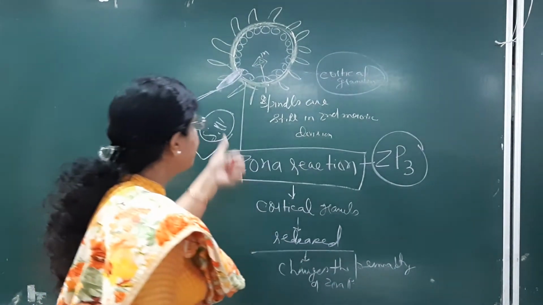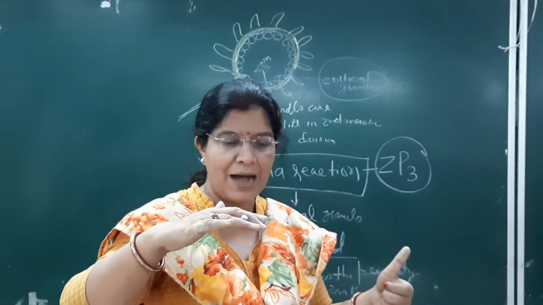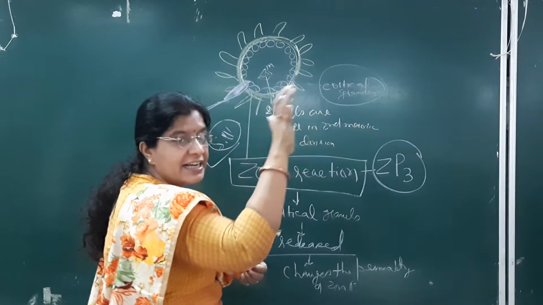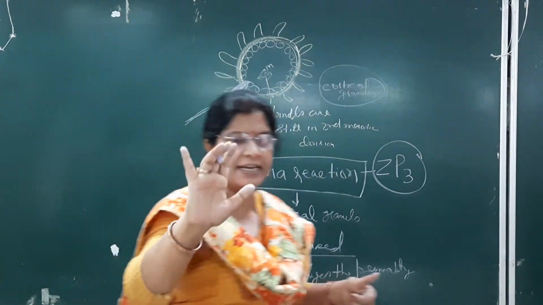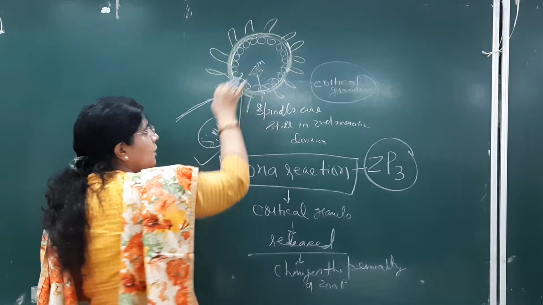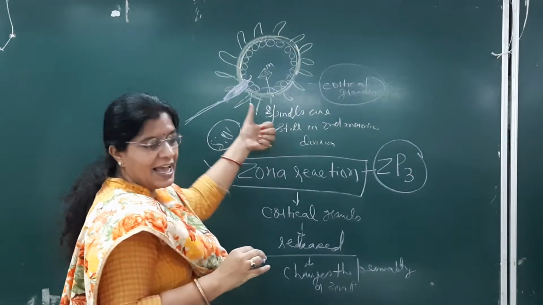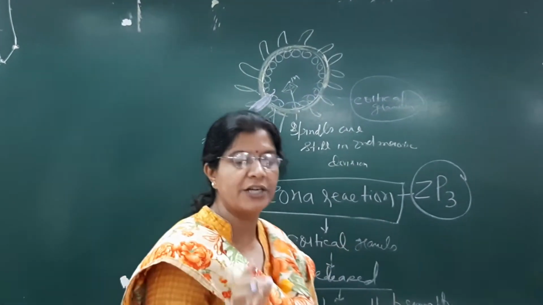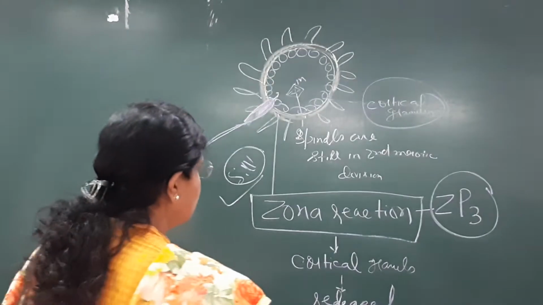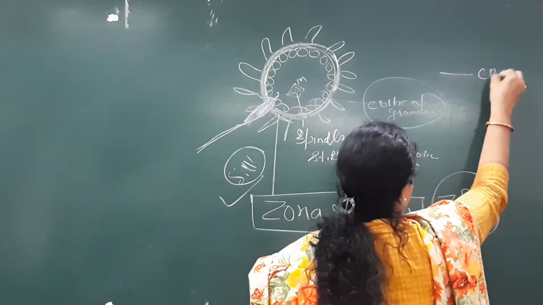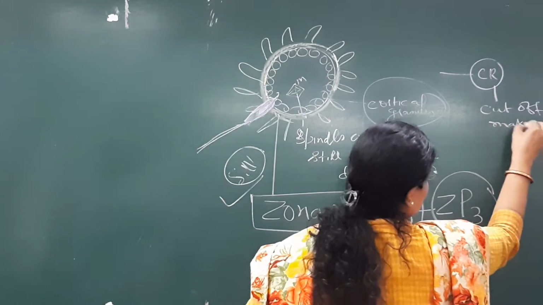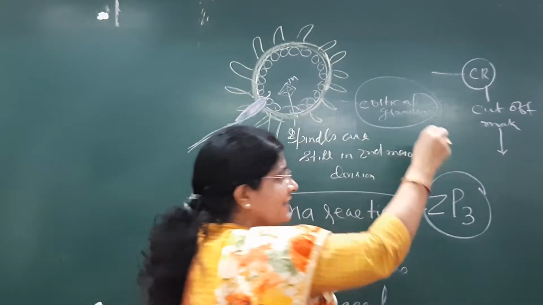Like what will happen when you give the NEET exam? There is some cut-off marks. So what is the cut-off? The barrier of the corona radiata is the cut-off marks for your NEET UG or PG, any exam. Once you cross that cut-off marks, you will be able to enter. So you will be allotted a zone or a college. How will you remember that there is a cut-off marks for NEET UG and PG? When the corona radiata is hit, what happens? Cut-off marks.